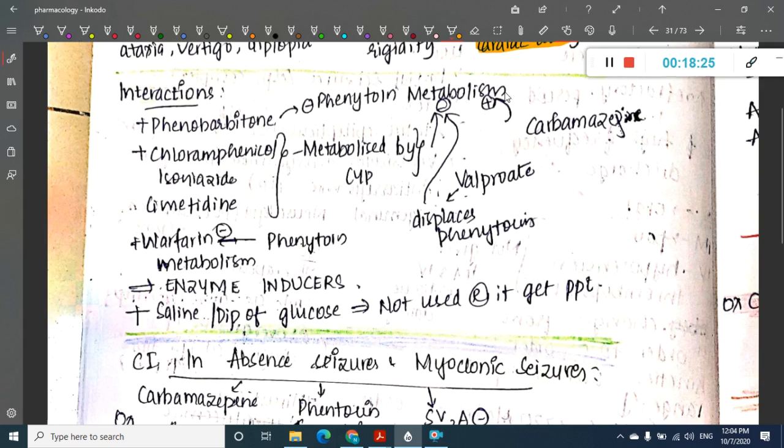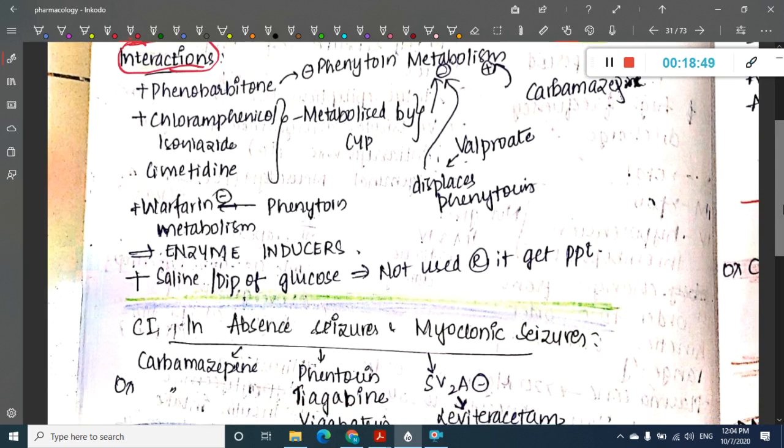Similarly, carbamazepine, which is an enzyme inducer, increases the metabolism of phenytoin, thus decreasing the plasma levels of phenytoin. You should not give it along with chloramphenicol, isoniazid and cimetidine also. You should not give it with warfarin, because phenytoin itself inhibits the metabolism of warfarin. So all this you can remember.